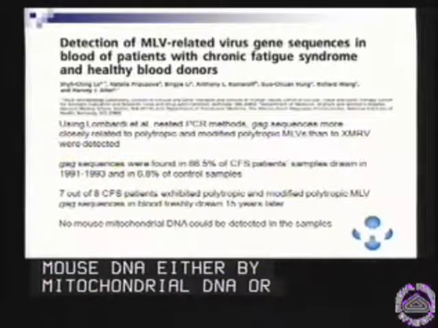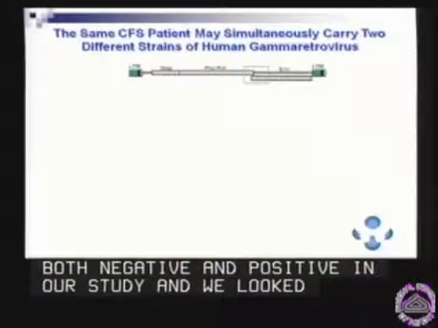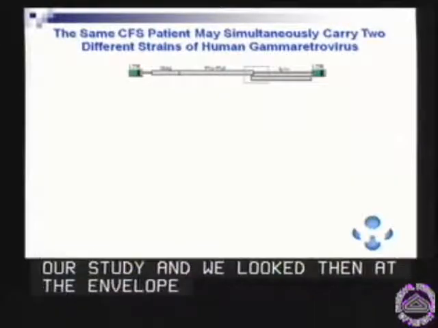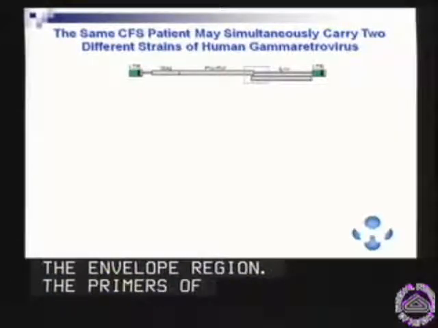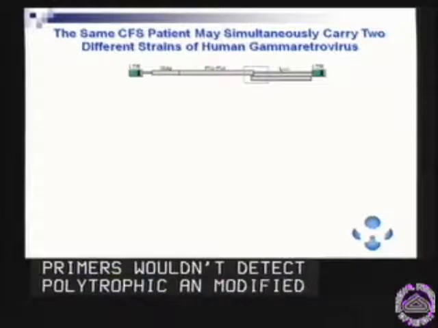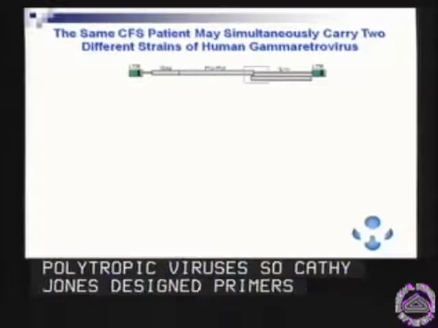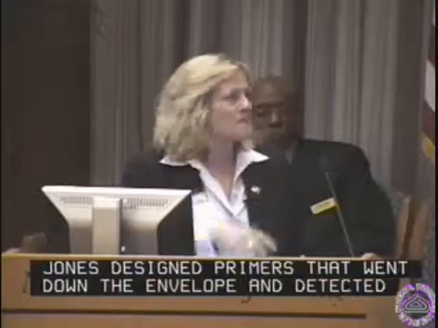So, taking these together, we wanted to go back and do a more extensive look at some of the samples from patients that were both negative and positive in our study. And we looked then at the envelope region. The envelope primers of Urisman et al., the Silverman primers, would not detect polytropic and modified polytropic viruses. So Kathy Jones designed primers that went from the pro-pol all the way down into the envelope, and these would detect the polytropic, the modified polytropic, as well as XMRV.